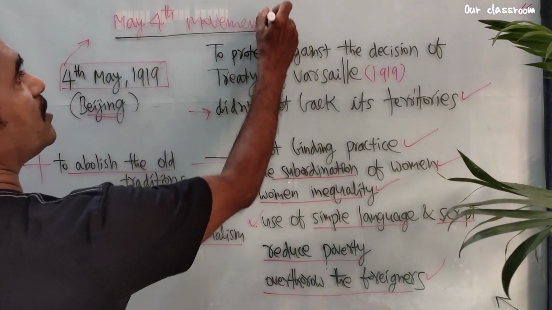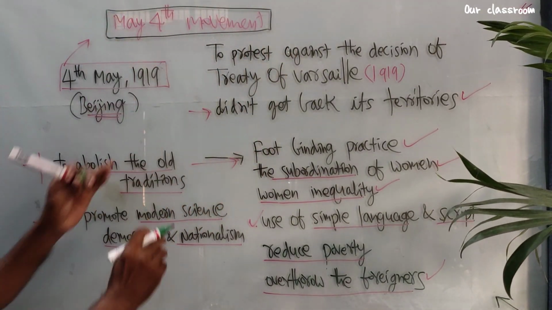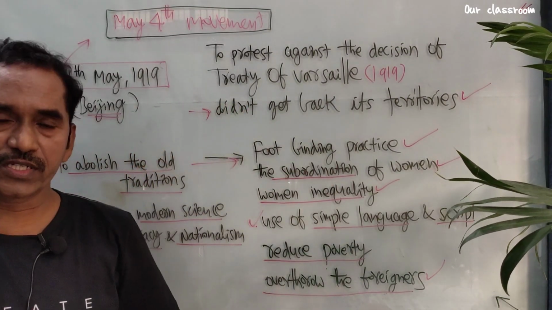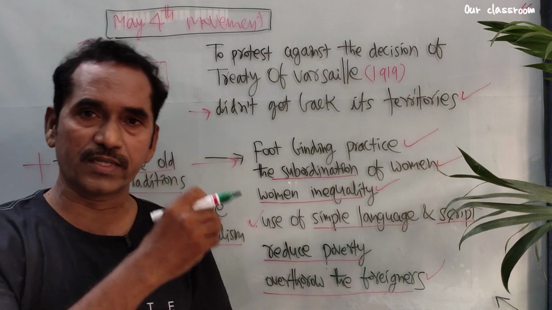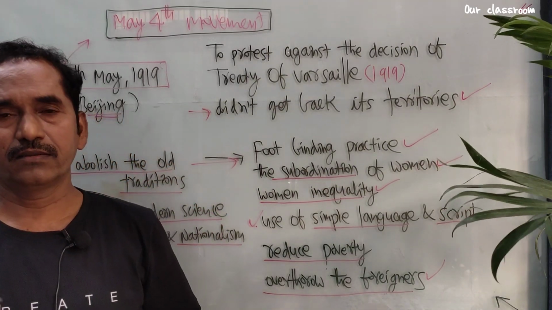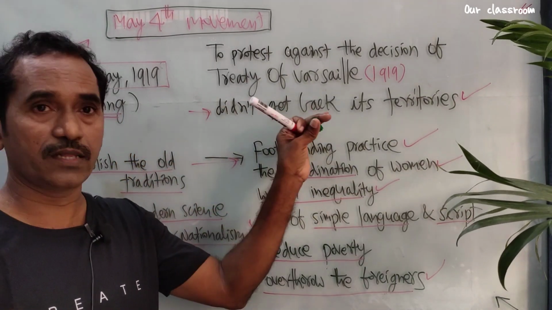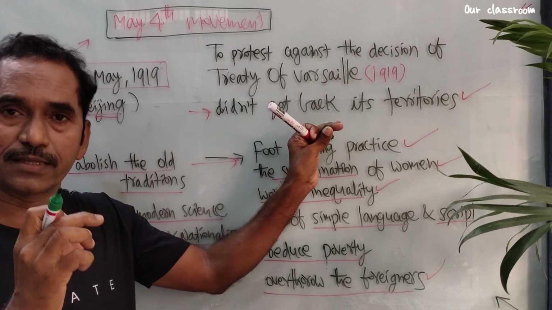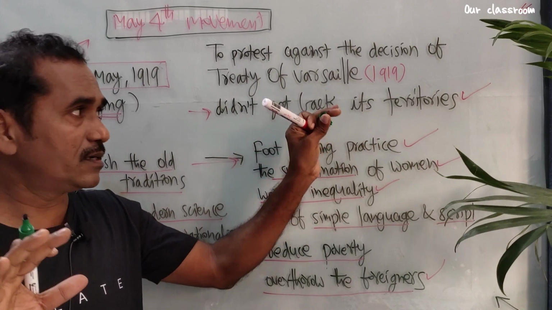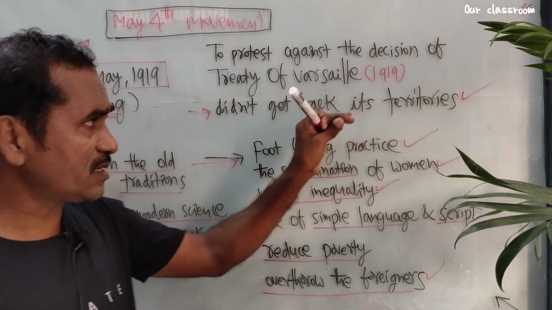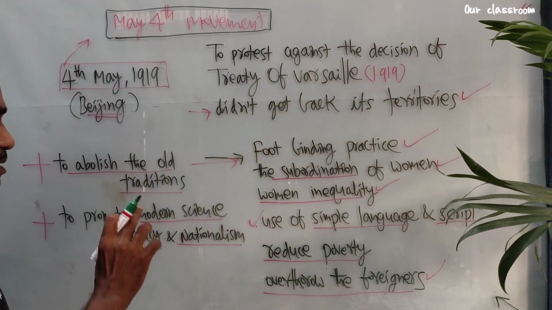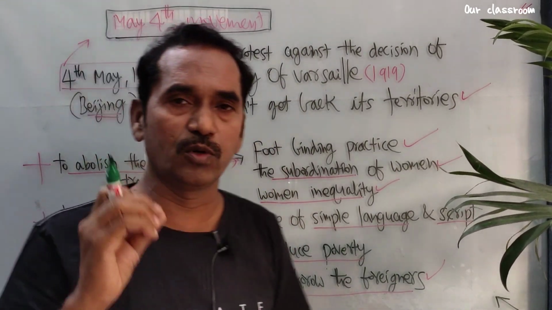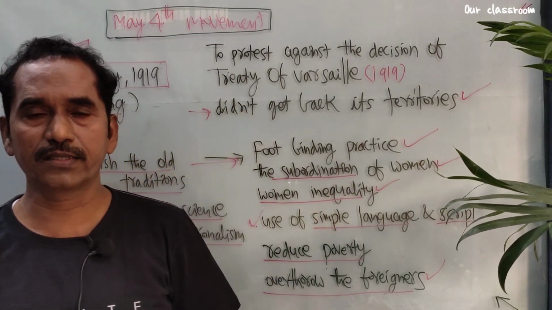When you are asked about the May 4th movement, you should not only write that it was a demonstration against the decision of the Treaty of Versailles, because China did not get any benefit from the treaty though it worked hard. It fought in favor of Britain, but it did not get its territories back from Japan. Not only this reason, you have to add all these reasons also. So these are all we see in the May 4th movement. It is a very important topic.